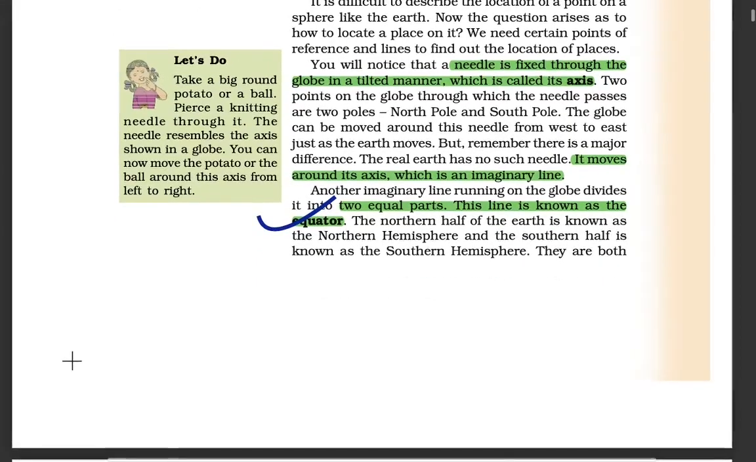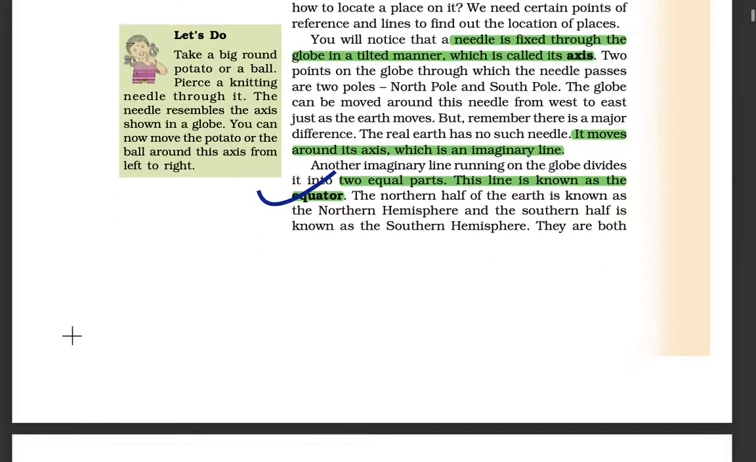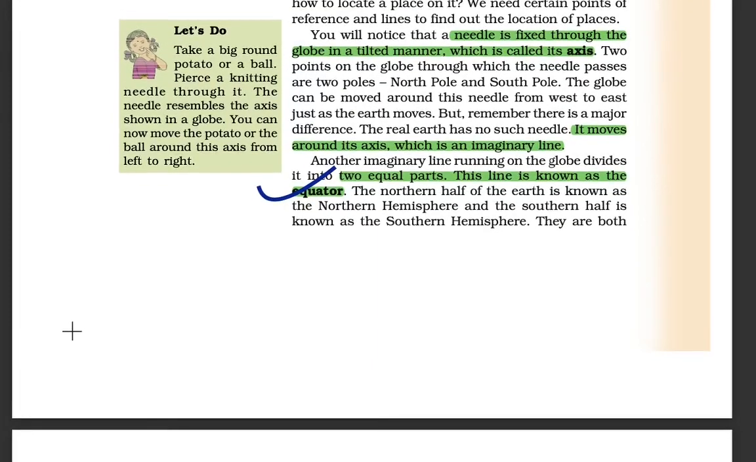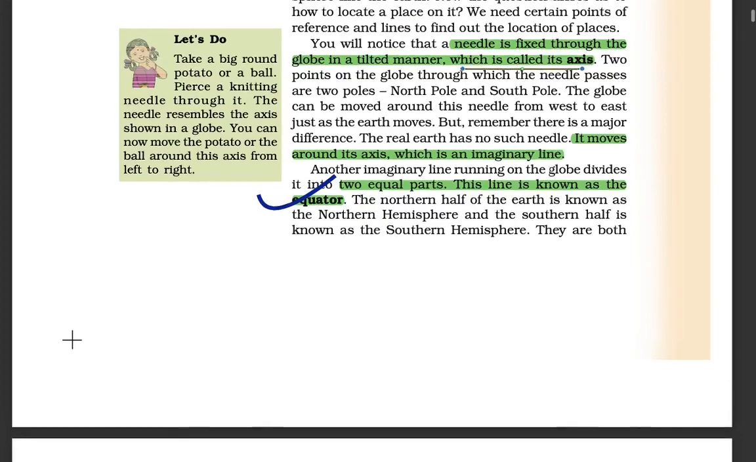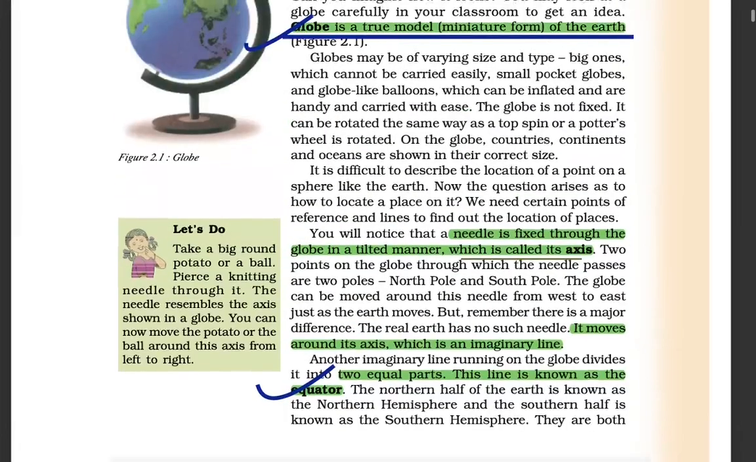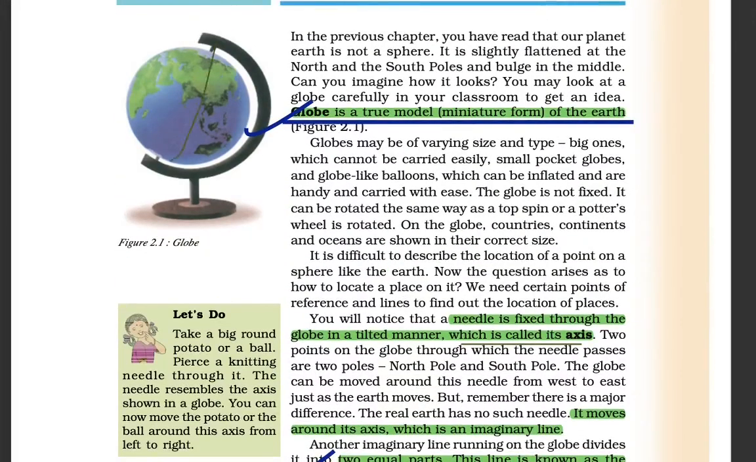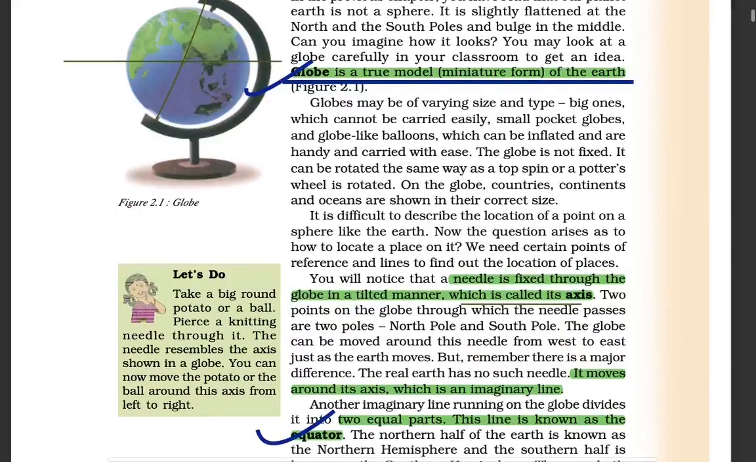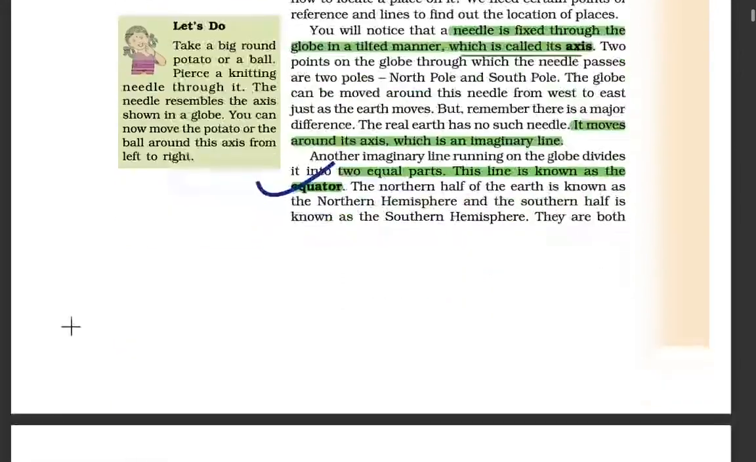Now the needle which is fixed through the globe in a tilted manner is called the axis. So the axis is the needle which is fixed in a tilted manner. This is the axis and this is the orbit, if you consider it on a large scale, then it is like this.